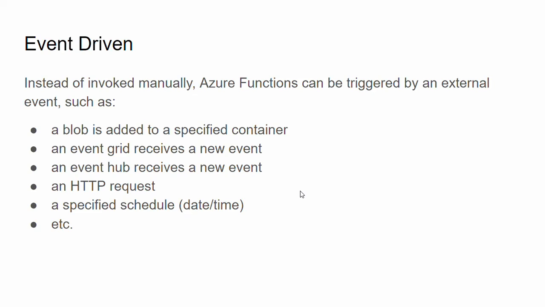Instead of this human-invoked execution, Azure Functions can also be triggered by external events, thus achieving automation, such as a blob or file being loaded to a storage container, Event Grid receiving a new event, Event Hub receiving a new event, or an HTTP request. We will see that very soon.